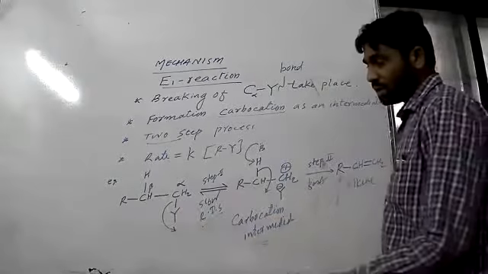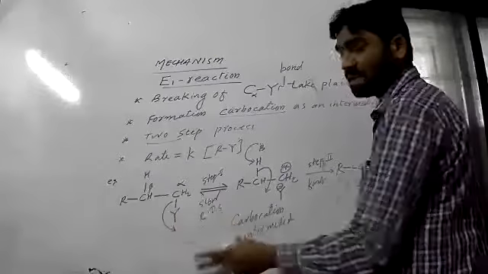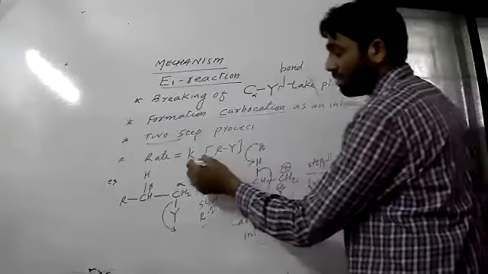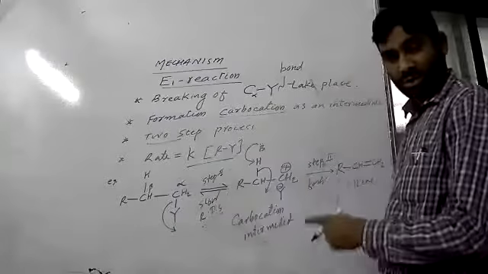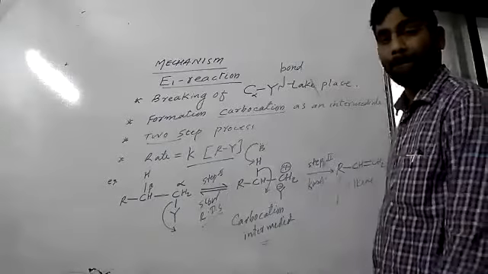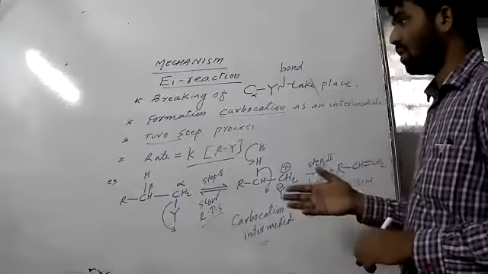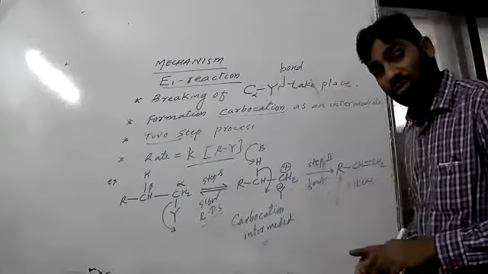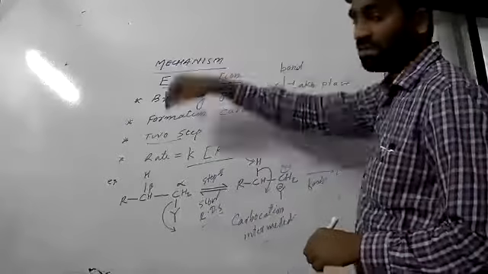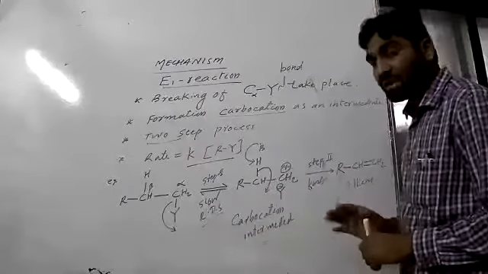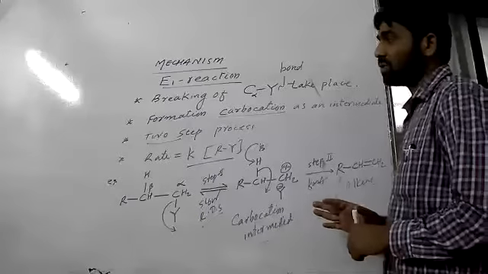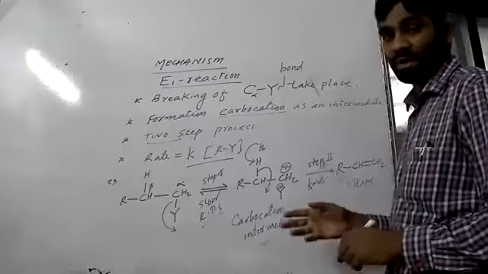So this slow step determines the rate, and therefore the rate depends only on the concentration of this reactant. So this is the E1 reaction, where E1 means unimolecular elimination reaction. It is the second type of reaction after E2, which we have already discussed.